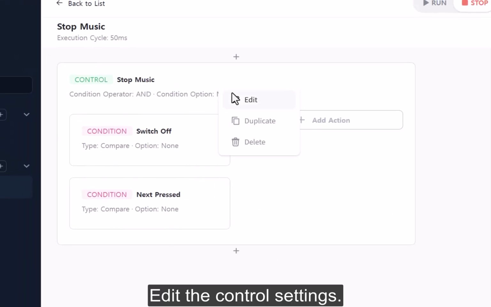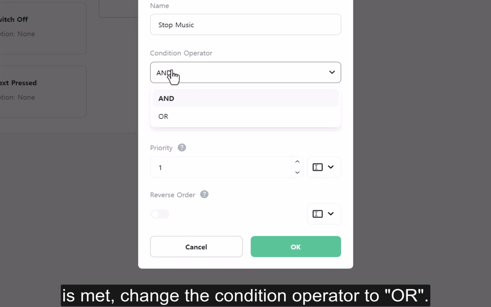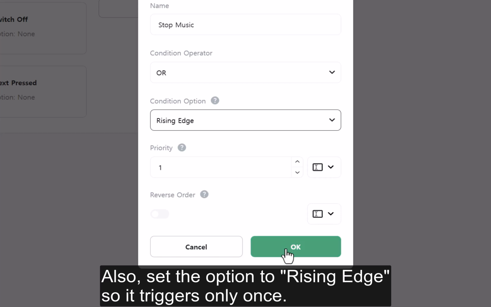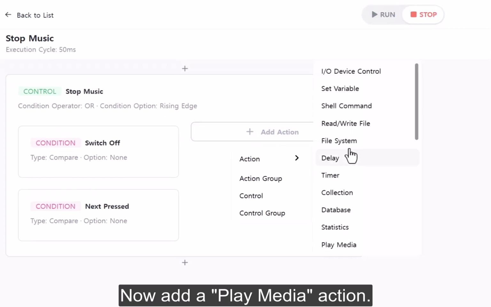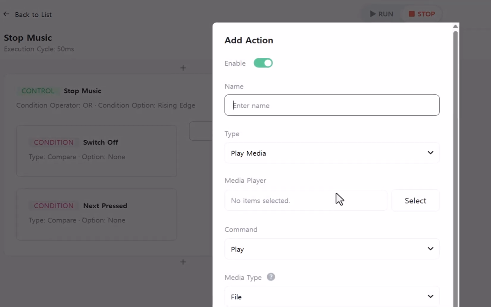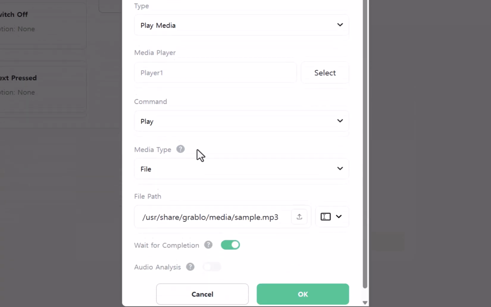Edit the control settings. Since we want to stop when either condition is met, change the condition operator to OR. Also, set the option to rising edge so it triggers only once. Now add a play media action. Select the player and set the command to stop.